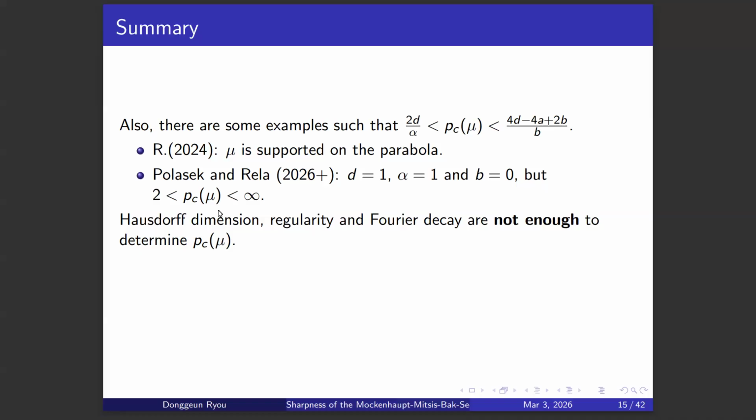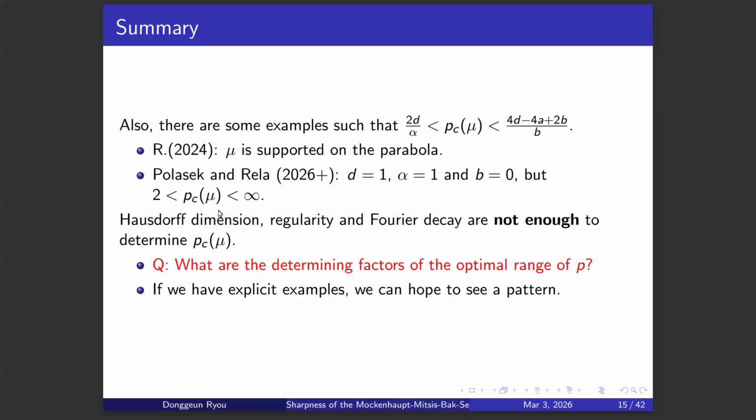So what does this say? The Hausdorff dimension alpha, the exponent in the regularity A, and the exponent in the Fourier decay B are not enough to determine this critical P. So there must be some other determining factors that we don't know yet. And this direction of research is to answer that question.